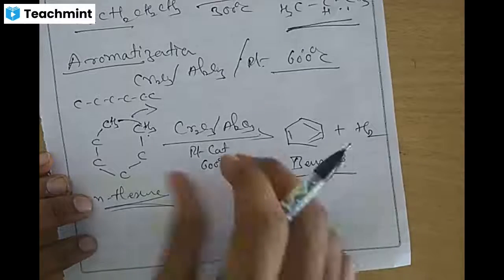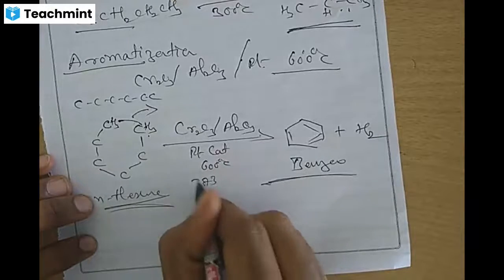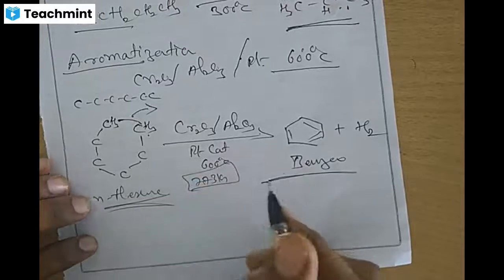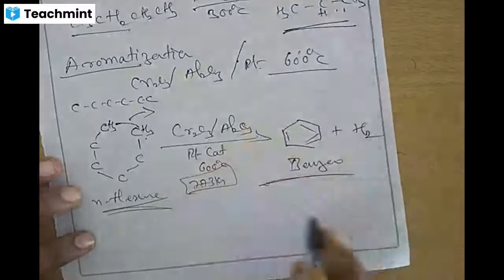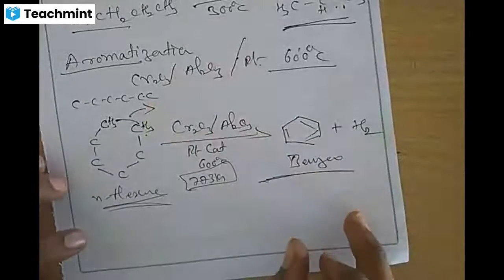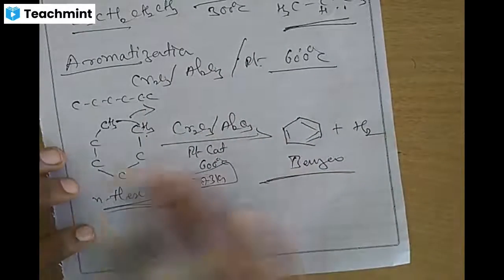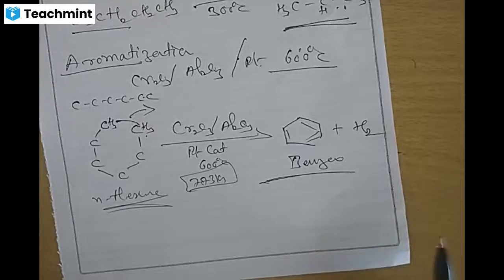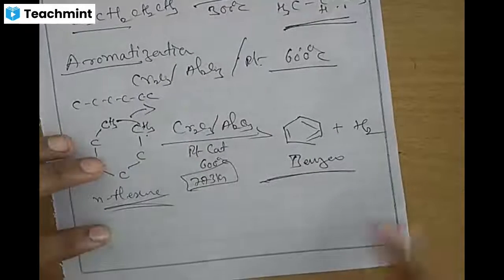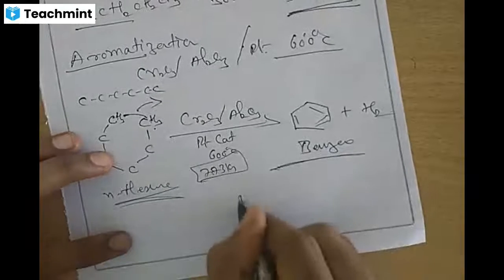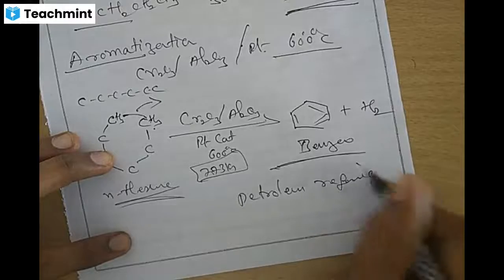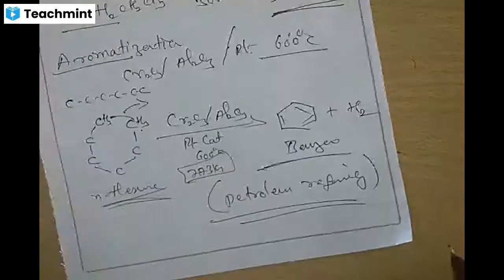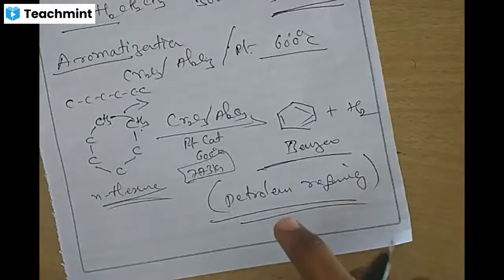Usually with 600 to 773 Kelvin temperature and 10 to 20 atmospheric pressure, we can get a cyclic compound or cyclized compound. What we are getting are the petroleum products in refining, in purification, or in the aromatization process. This is also known as the petroleum reforming process.